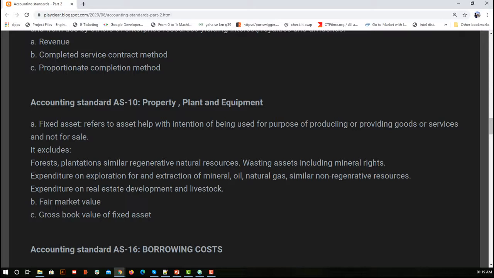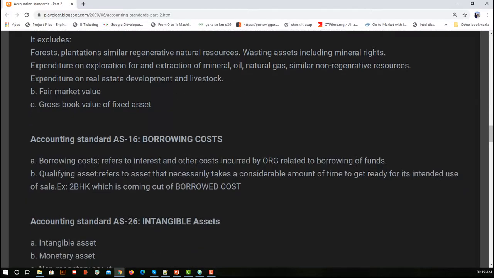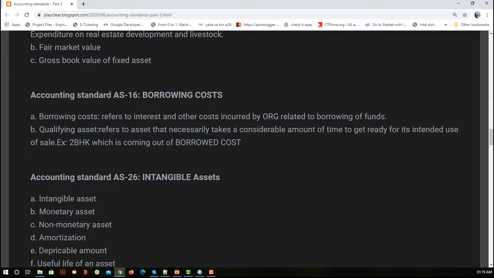Next we have AS16. So what AS16 says refers to the interest and other costs incurred by the organization. So here we said that what are all the interest that we are paying or we are getting that we should consider. So it's all about borrowing cost.